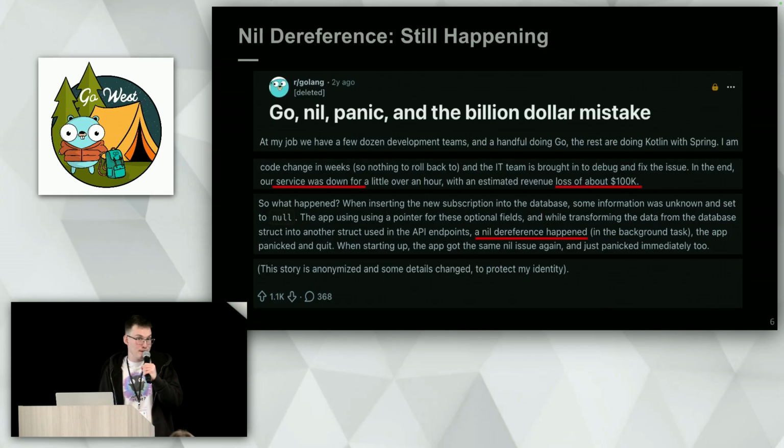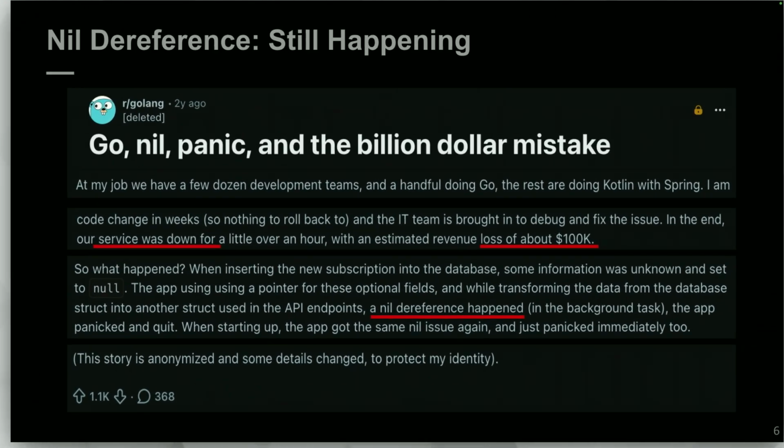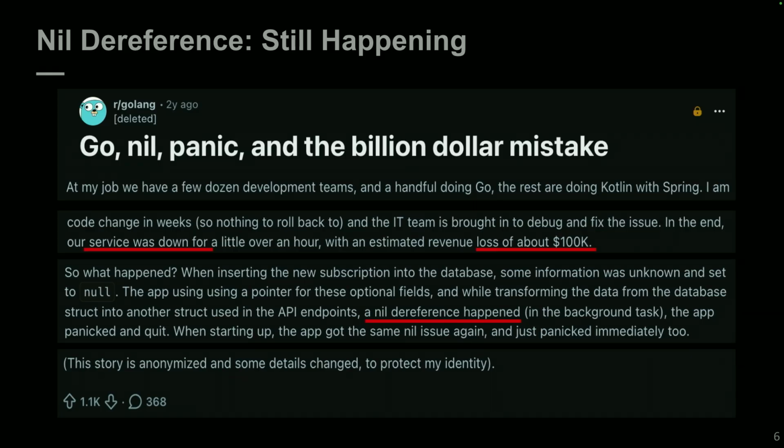And unfortunately, it's not something from the past. It's still happening, even in the Go world. Not long ago, a Go developer shared a story of how his company lost $100K, and it's because of one nil dereference. So it's our reality, and it happens nowadays.